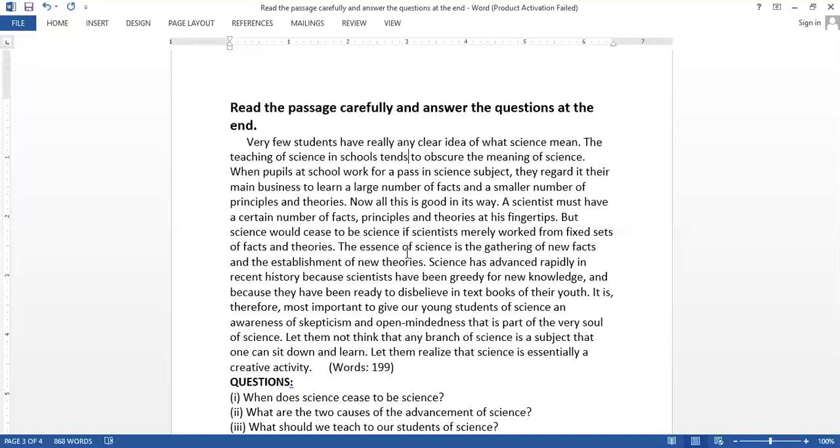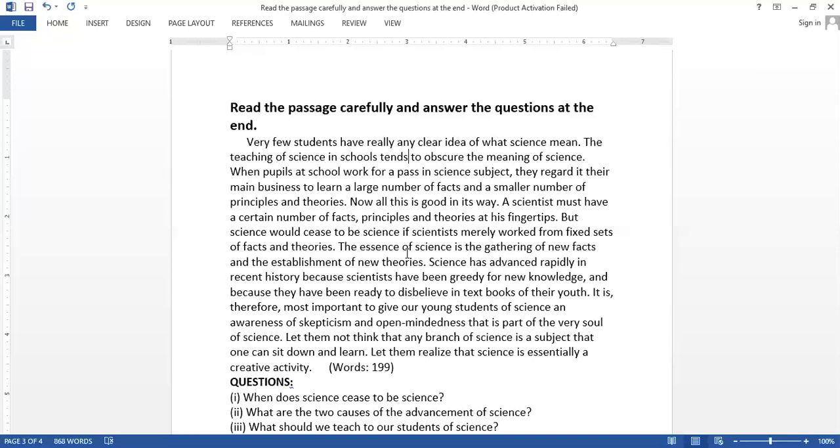Instead, what should they be taught? They should be taught, let them realize, that science is essentially a creative activity. The creativity is at the very core of science, based on skepticism and open-mindedness, which are the two attitudes of science that should be taught to the students of science.